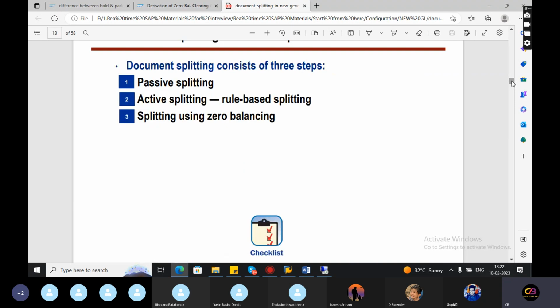Document splitting consists of 3 steps. One is passive splitting, the second is active splitting, which is completely rule based, and the third is splitting using a zero balance clearing account. For clearing related transactions, zero balances should be used. Any imbalance like mismatching debits and credits, then the zero balance clearing account should be used. Any adjustment or clearing related transactions also use this zero balance account. I will tell you this.